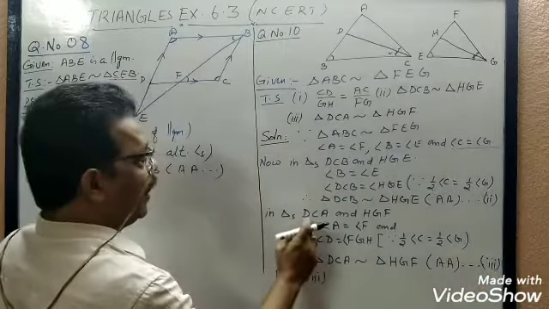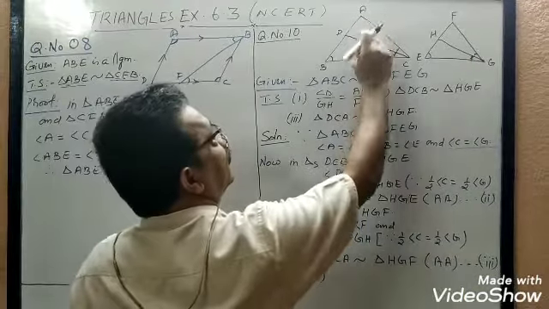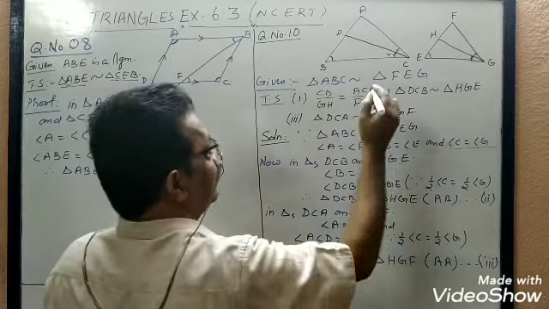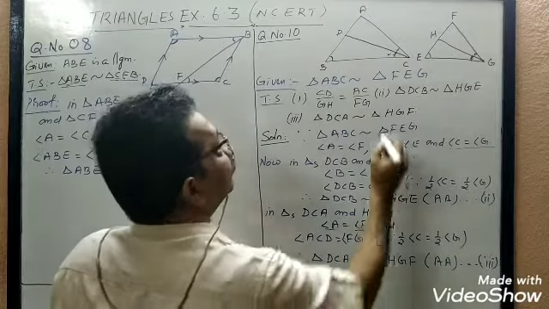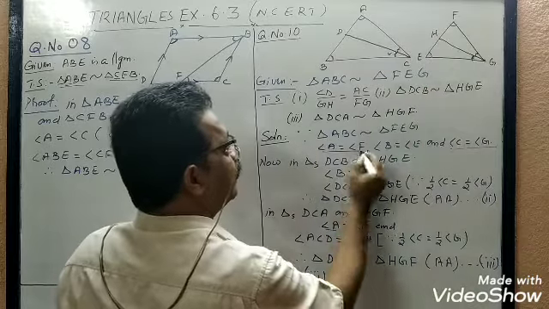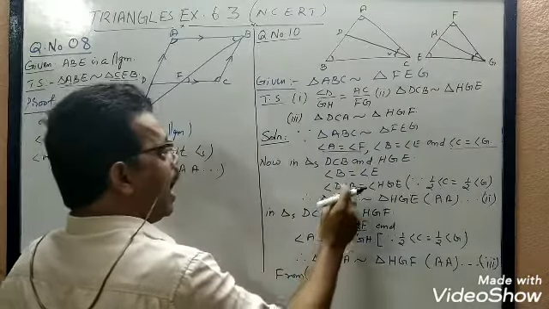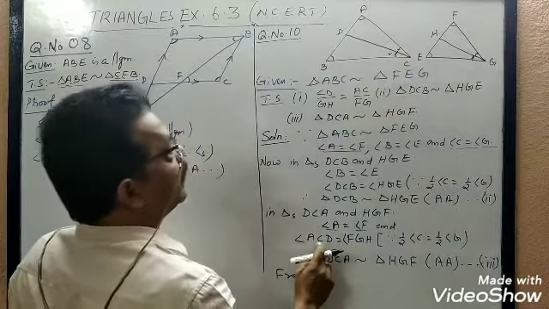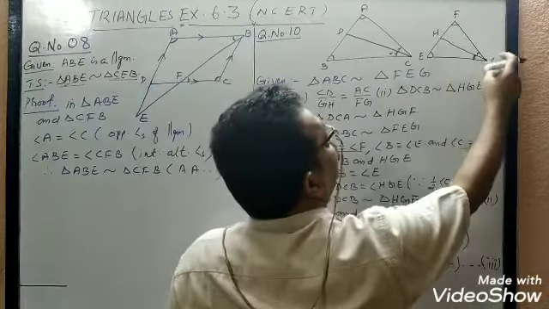In triangle DCA, same way, the upper half: DCA and HGF. What is that? Angle A equal to angle F. We have already written angle A equal to angle F. And angle ACD equal to angle FGH.